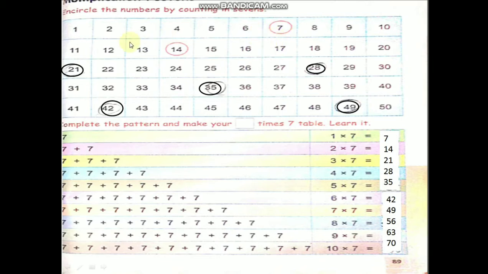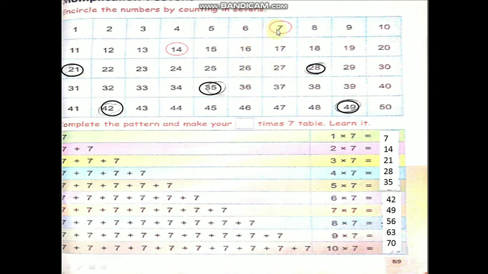Count. Here 7 table encircling the numbers by counting 7. 1 to 50 numbers is there. Count 7 table, no? 7 numbers you have to count and you should encircle the number. 1, 2, 3, 4, 5, 6, 7. Encircle. Again 1, 2, 3, 4, 5, 6, 7. Again 14 you got. 1, 2, 3, 4, 5, 6, 7. Encircle. Like that all the number 7, 7 you count and encircle the number. Then you will get what, children?